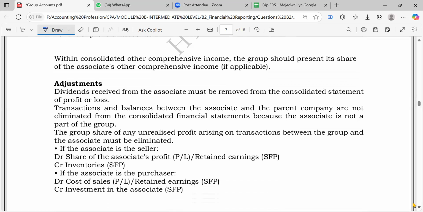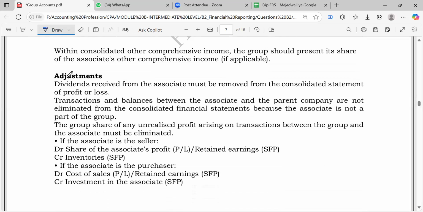We could also have further adjustments here, maybe the dividends received from the associate. You know, you are owning 30% in a company and they pay dividends, right? It means they will take 30% of that dividend and pay to you. So you, the parent, you and the company, of course, you would receive those dividends as income. They would be like the dividend income. How are you going to treat them, right?